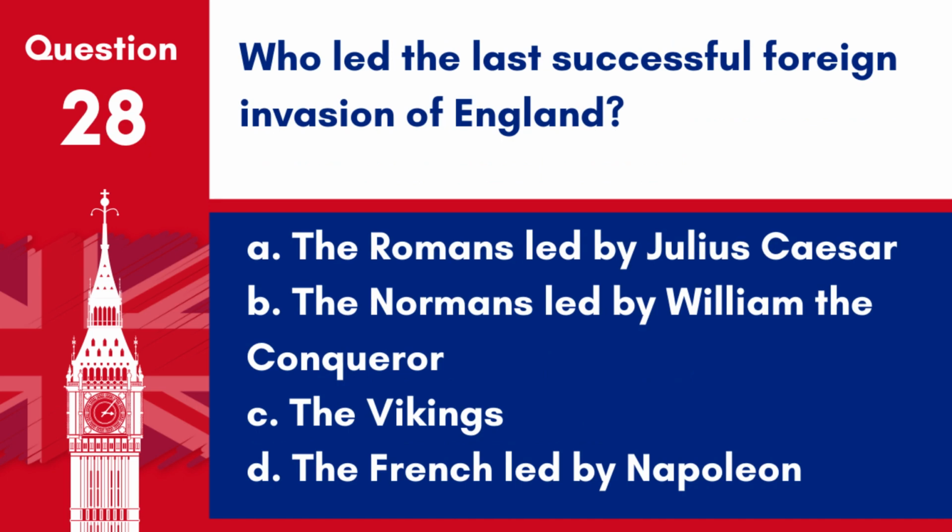Question 28. Who led the last successful foreign invasion of England? A. The Romans led by Julius Caesar. B. The Normans led by William the Conqueror. C. The Vikings. D. The French led by Napoleon. Answer. B. The Normans led by William the Conqueror. The last successful foreign invasion of England was led by William the Conqueror in 1066.